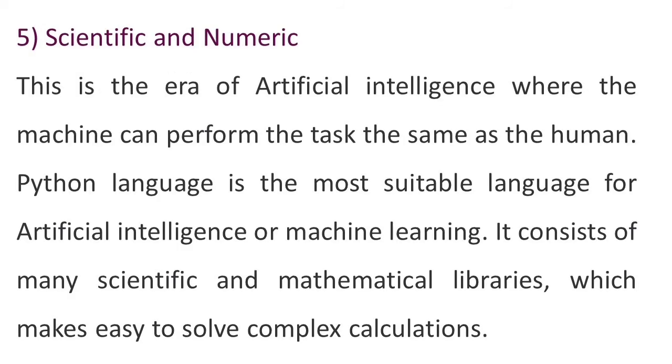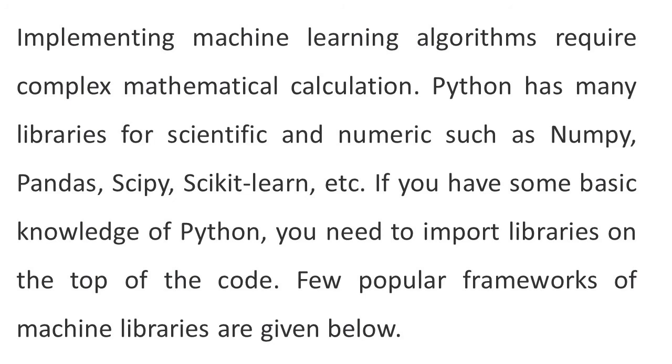Fifth point is scientific and numeric. This is the era of artificial intelligence, where machines can perform tasks the same as humans. Python is the most suitable language for artificial intelligence or machine learning. It consists of many scientific and mathematical libraries which make it easier to solve complex calculation problems. Implementing machine learning algorithms requires complex mathematical calculation. Python has many libraries for scientific and numeric work such as NumPy, Pandas, SciPy, scikit-learn, etc.